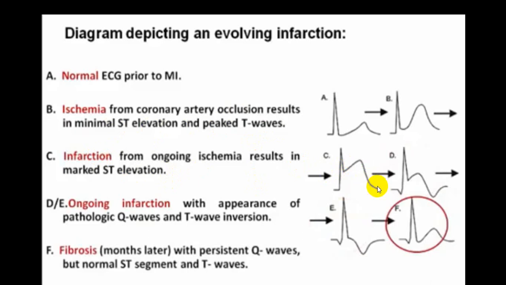T wave changes may be there, may not be there. And when there is an ongoing infarct, after some period, that is 2 to 5 days, ST segment will start coming down, T wave will be inverted, and now you will have appearance of Q wave. And once the fibrosis sets in, there will be pathological Q wave. ST segment will become isoelectric, T wave will be still inverted, and with complete healing, pathological Q wave will persist, ST segment will be isoelectric, and T wave will become upright.